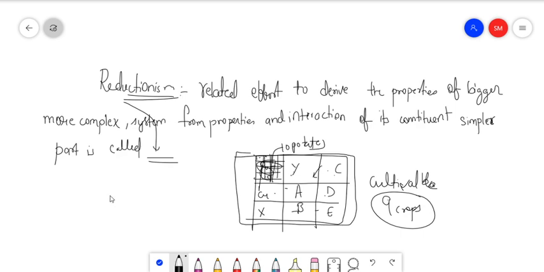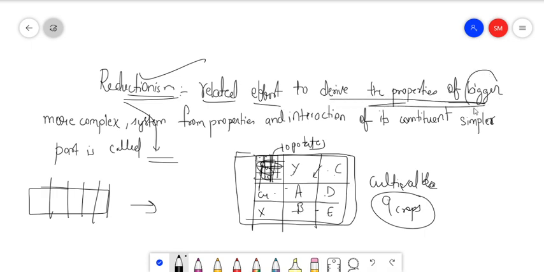So in simpler terms, we can say that breaking a complex problem into very small things and then solving them is called reductionism. It is called reductionism. This is the effort to derive the properties of a bigger, more complex thing, that is this field, from the properties of its constituents. Constituents means these C, D, E parts. That is called reductionism. I hope this is clear.